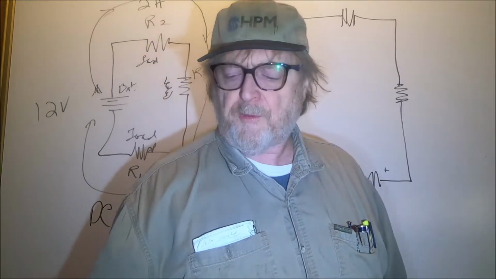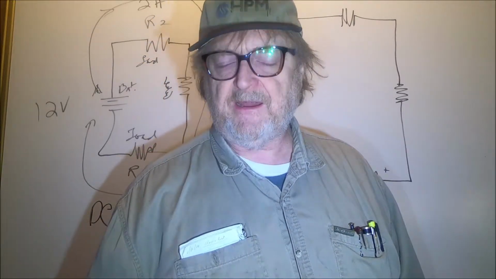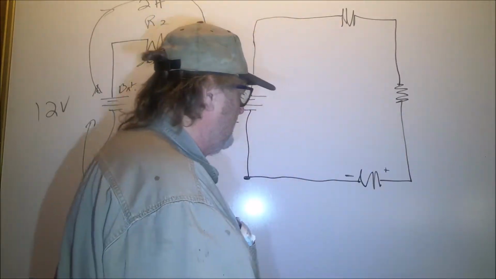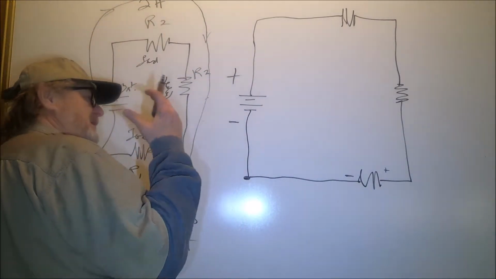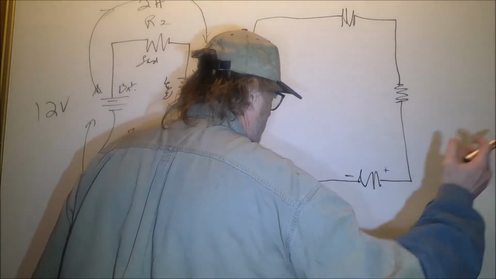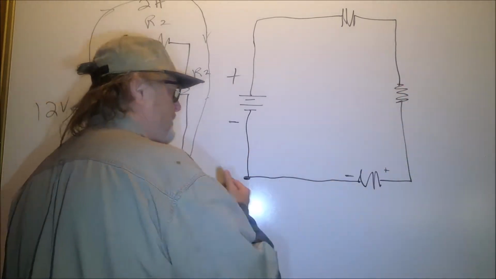Current flows in all parts of the system at the same time when voltage is applied. Now that's another thing you need to understand. You might think that, like water going through a hose, it takes time to fill it up.